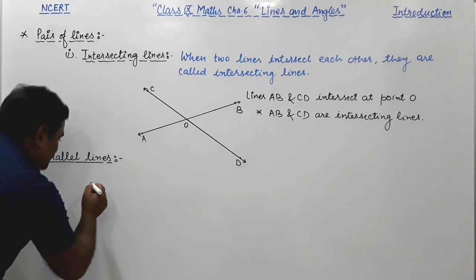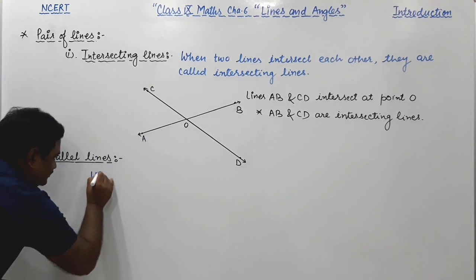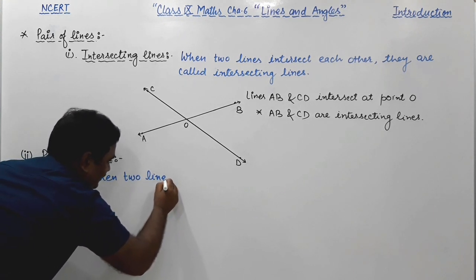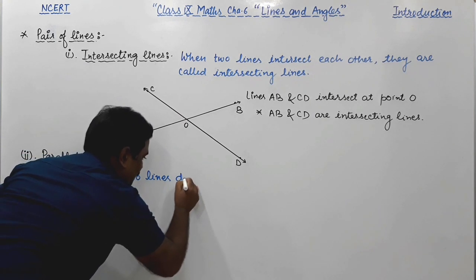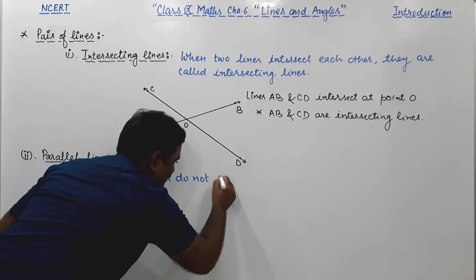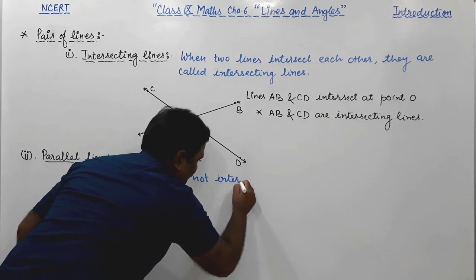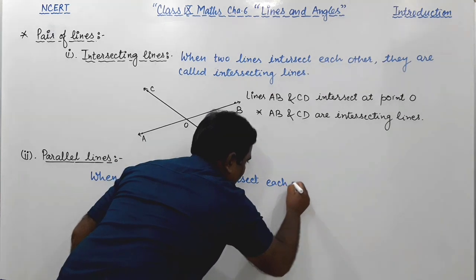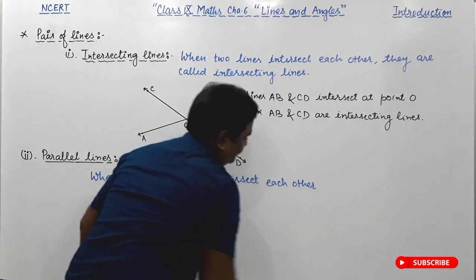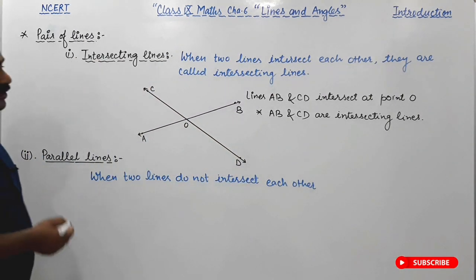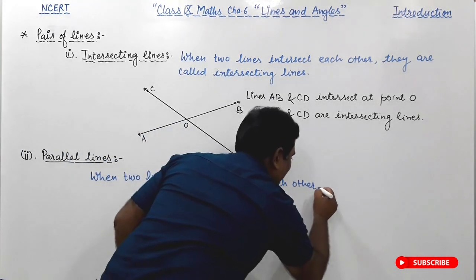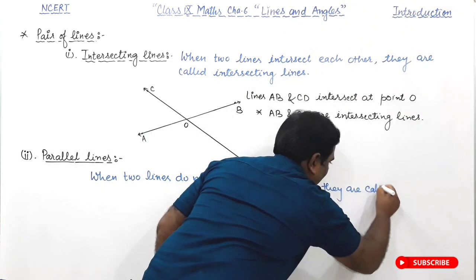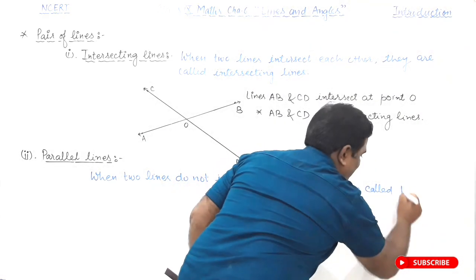When two lines do not intersect each other, they are called parallel lines.